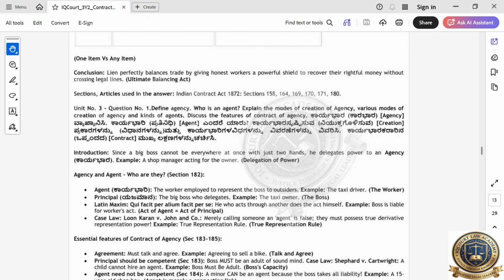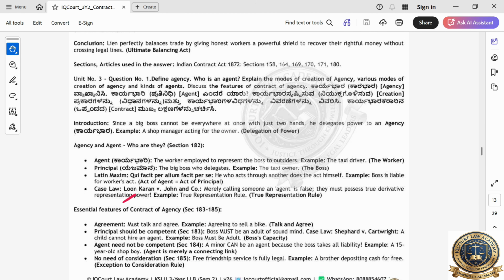So the difference you have to write. Then we'll go to the third unit. In the third unit, agent. Agent is very important. Very easy question. Agent means you are telling someone to do work on your behalf. You don't have time, that's the agent. You are telling your kid to go and buy the groceries. Whatever he is doing, you will be responsible because he is just acting as an agent. That's it. Agent. Section number 182.